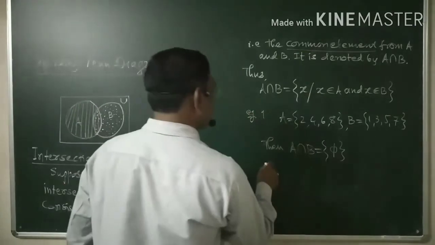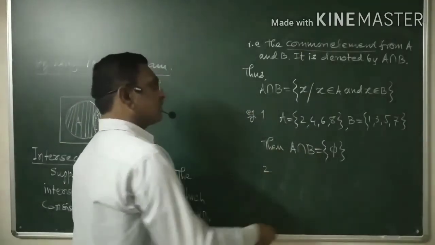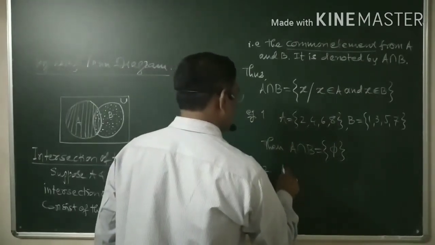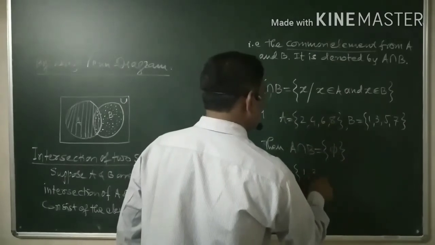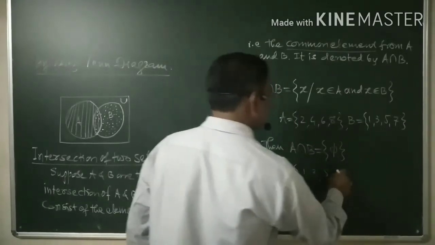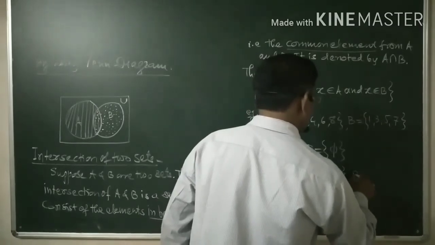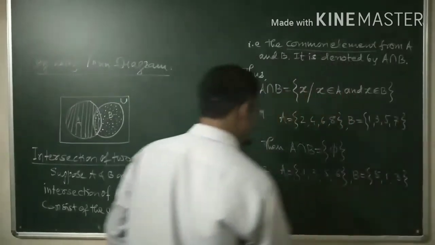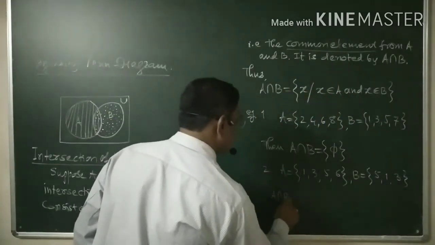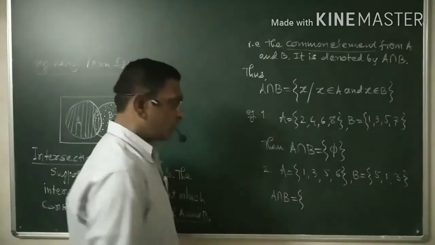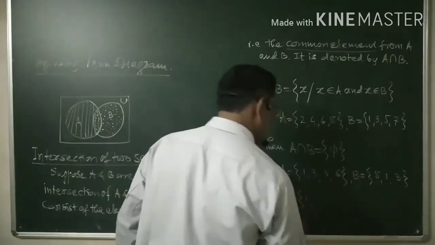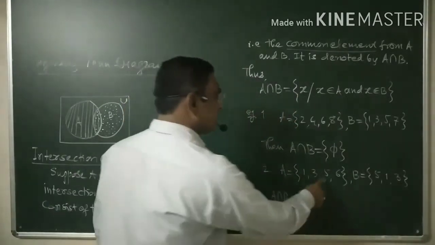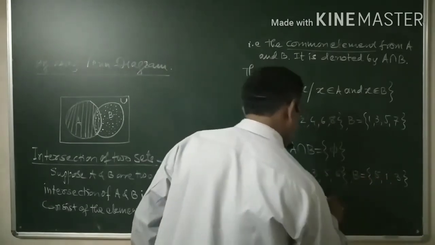Whereas if you take the first example there itself, or the previous example, or you can have another example here. A is equal to 1, 3, 5, 6. Let me write. And if I get B is equal to 5, 1, 3. Then what will be there? A intersection B is equal to what you have? 1 is here, 1 is here, therefore 1 is here, as it is common. 3 is here, 3 is here, therefore I can take 3. 5 is here, 5 is here, therefore I can take 5.